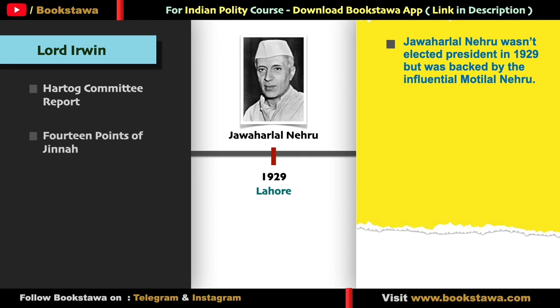But more important than all these things, what happened in this session was that here the Purna Swaraj resolution, that is complete independence, was passed. In the 1928 session itself, we saw that Congress was demanding Dominion status, and in just 1 year, Congress changed its demand from Dominion status to Purna Swaraj, that is complete independence. So this was the most important thing of this session.